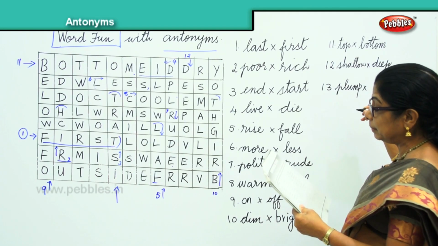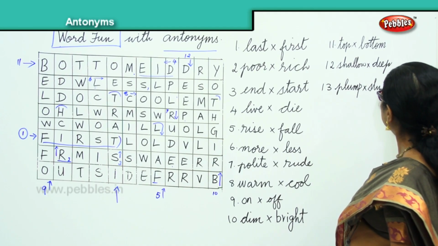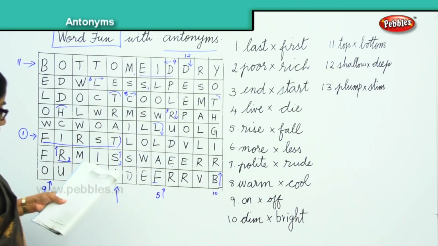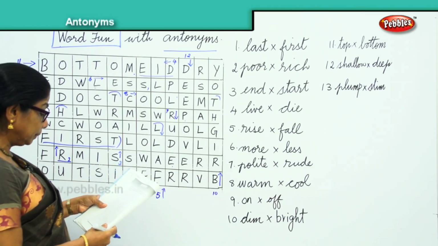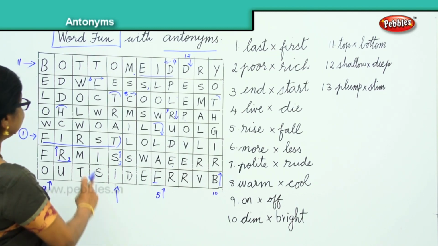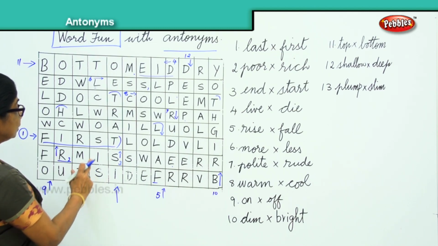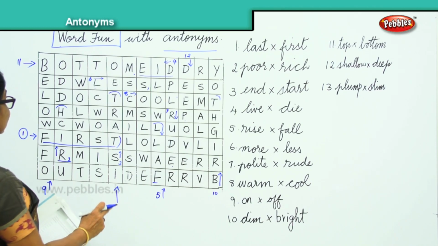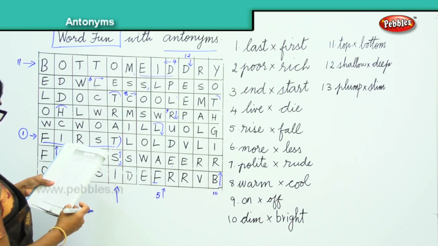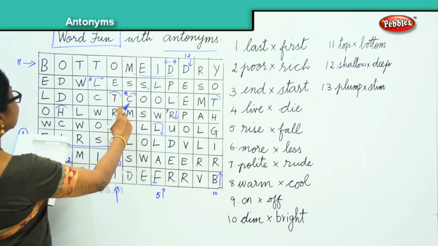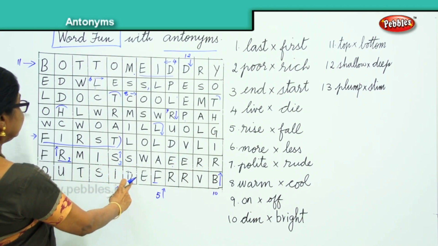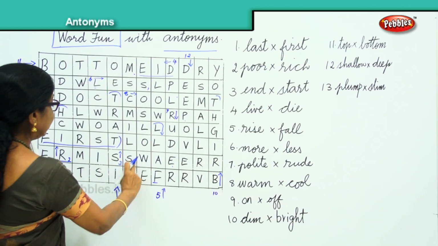The next we have is 13. Plump, plumpy person. So, opposite, slim. Okay, let's find the word slim here. Alright, that is the 13th word. Slim. Yeah, you have it here.